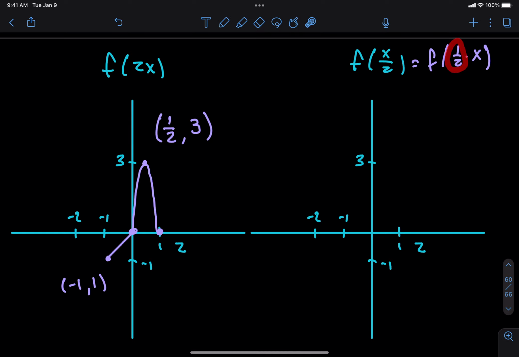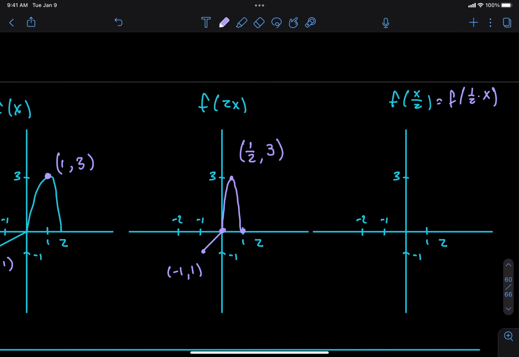The a value, it's less than 1, meaning we are going to stretch in the horizontal direction by a factor of 2. Okay, so instead of having 1, 3 on the graph, what's going to go on the graph is going to be 2, 3, yes? And instead of having 2, 0, we're going to have the point 4, 0, right? And 0, 0 is not going to move.